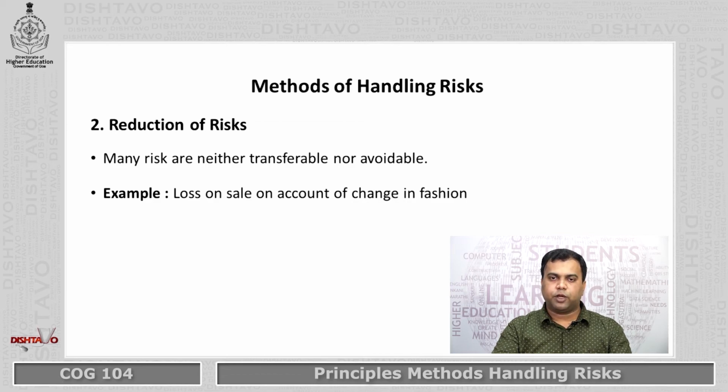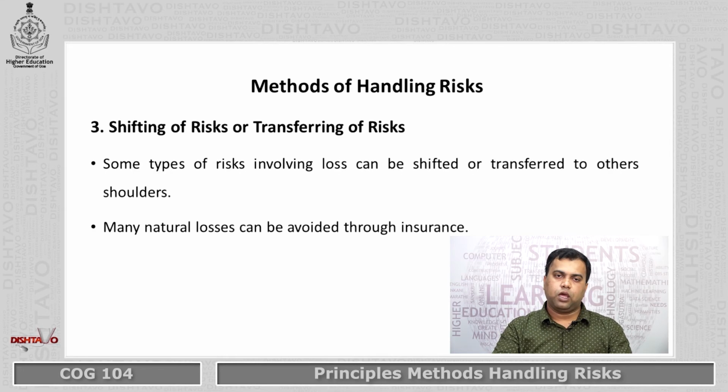During that time, the business organization will suffer a loss, because nobody will purchase outdated products. So during that time, the organization sells the product at a discounted rate. In this way, they are reducing the risk amount.